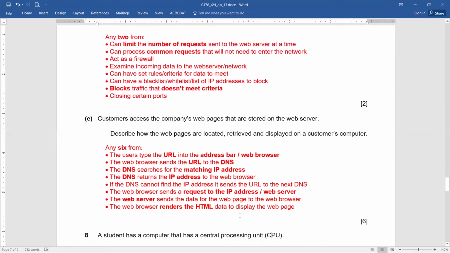Customers access the company's web pages that are stored on the web server. Describe how the web pages are located, retrieved, and displayed on a customer's computer. First thing, how the web pages are located.